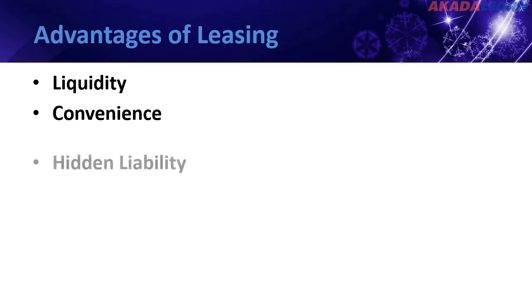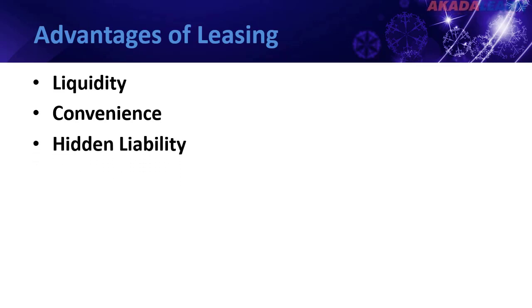3. Hidden liability. Lease obligations are not reported as a liability in the company's balance sheet. On the other hand, loans raised to buy assets are reported as liability. Leasing, however, helps the company to report a better debt to equity ratio. And 4. Time saving. The asset is available for use immediately without loss of time in applying for loan, waiting for approval and sanctions, etc.